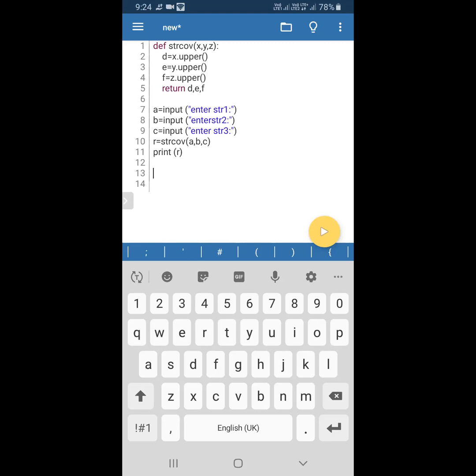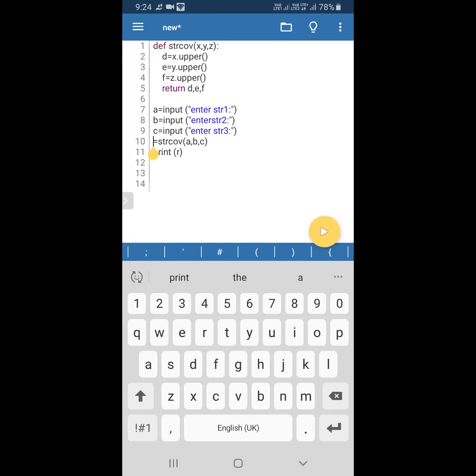Listen here. How to unpack a tuple means how many elements are there in the tuple, that equal number of variables we need to assign. For example, here we pass d comma e comma f. Three values we are returning. So what is the number of elements? Three elements. So here we need to assign three variables.